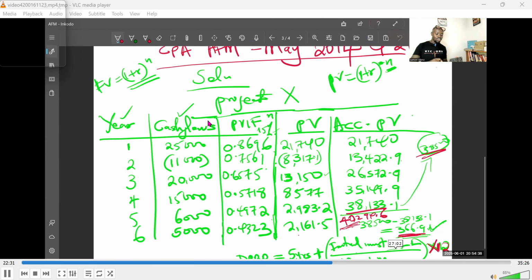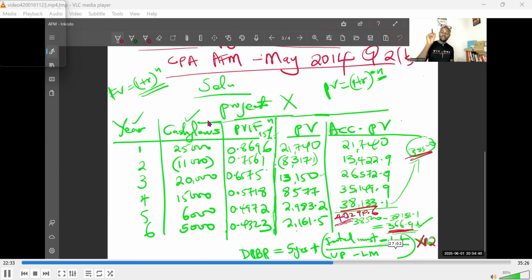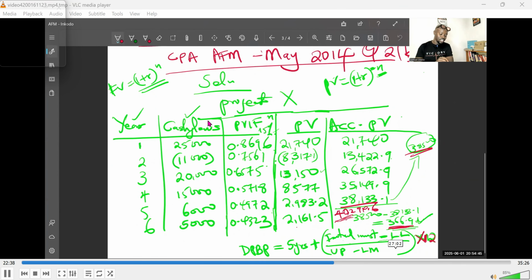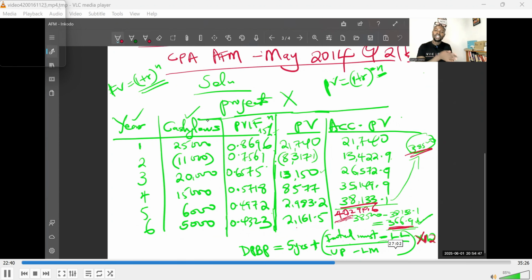Now, how do we do this question? Very simple. The examiner gave us the cash flows. And as you can see from what we already did, you just create columns. Column number 1 is for the years. In the second column, pick the cash flows the way they've been given by the examiner and list them per year, year number 1 to year number 6. You can already see we have them here.